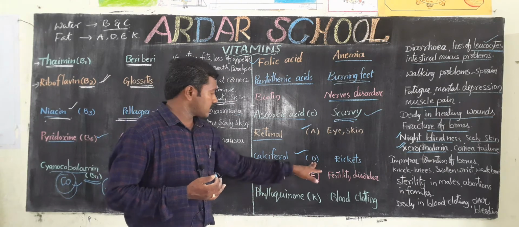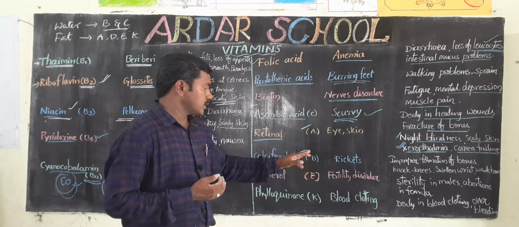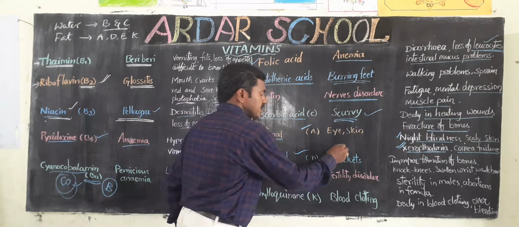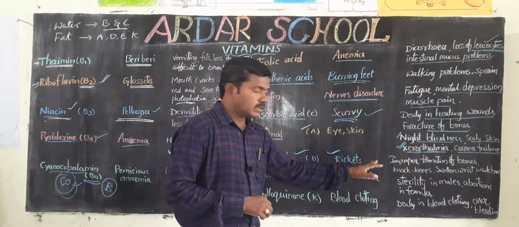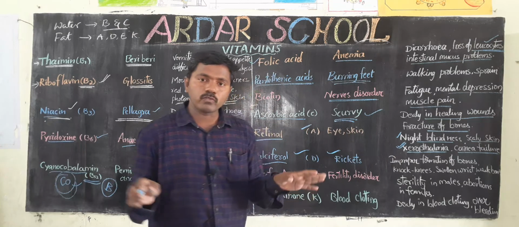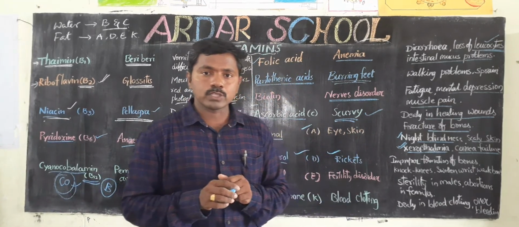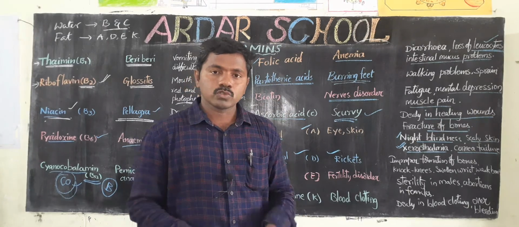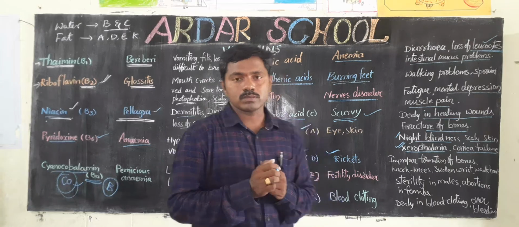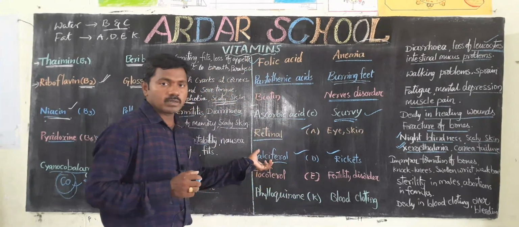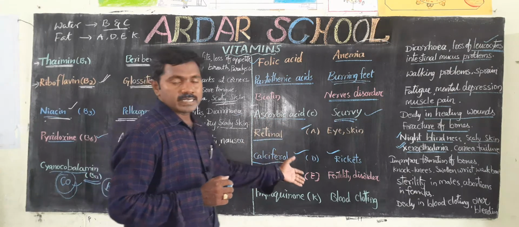Calciferol means vitamin D, and its deficiency causes the disease rickets. The symptoms are improper formation of the bones, knocking knees, swollen wrist, weak bones. These are some symptoms of calciferol. Calciferol means vitamin D. Next one, vitamin E.